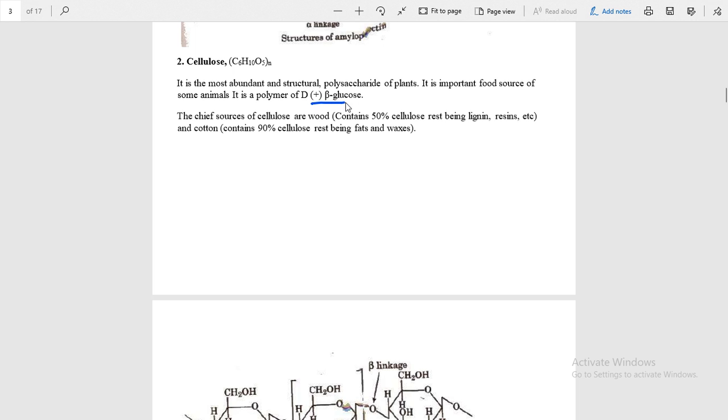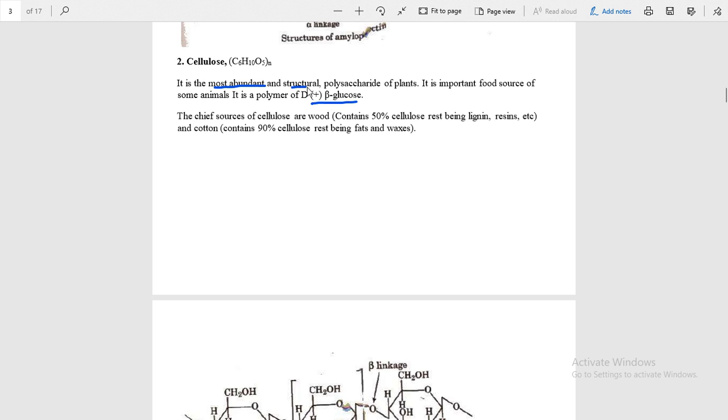This is the beta D glucose. Starch has alpha D glucose, but cellulose has beta D glucose, and it is the most abundant structural